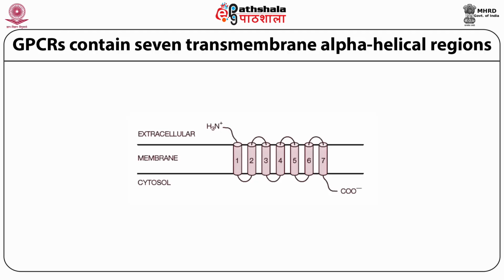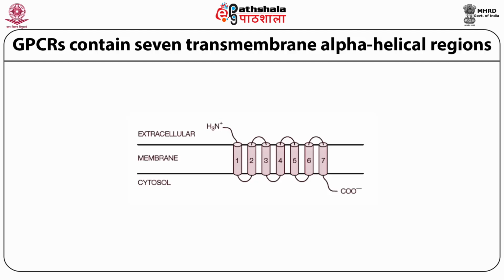RAS proteins, on the other hand, are examples of monomeric G proteins. These activate a serine or threonine phosphorylation cascade. The G alpha subunit and RAS proteins are also anchored to the cytosolic surface of the membrane.